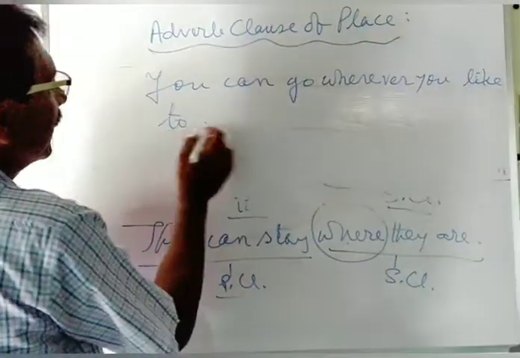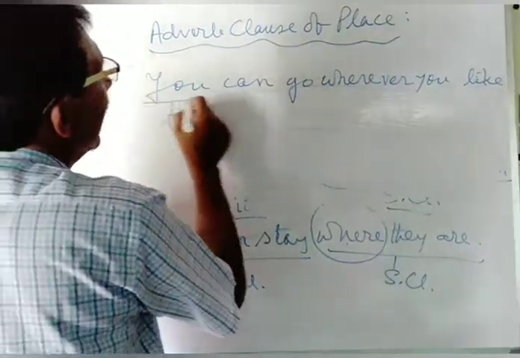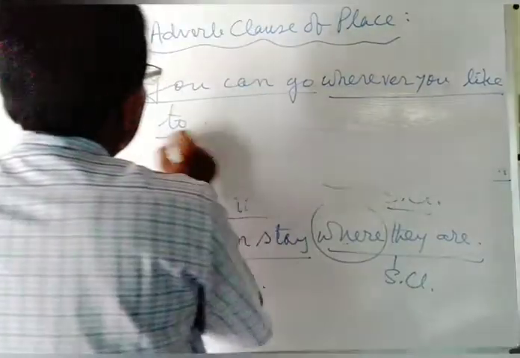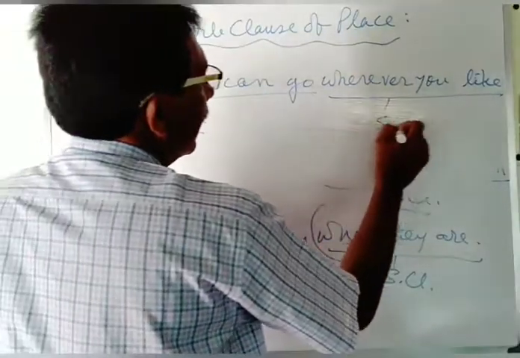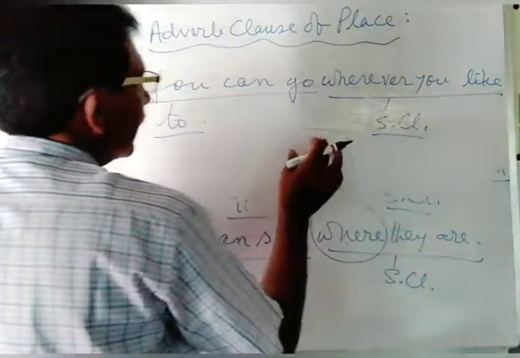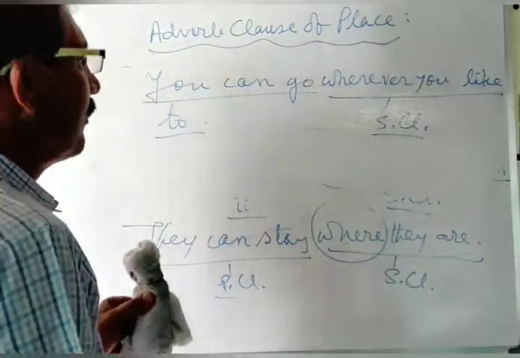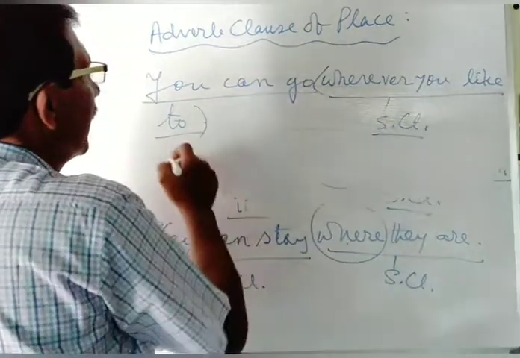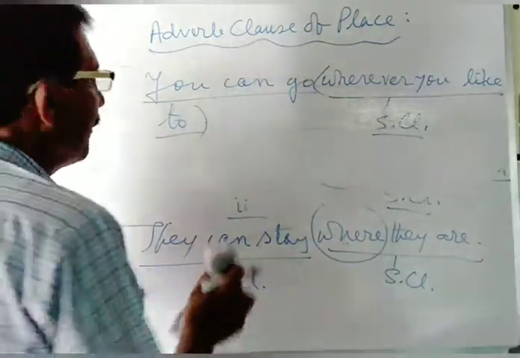Like to means like to go. Here you can go is the principal clause. Wherever you like to is the subordinating clause. This subordinating clause is used in order to indicate place. Such a subordinating clause is used as the adverb clause of place.